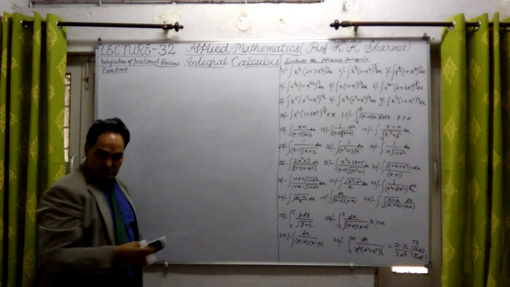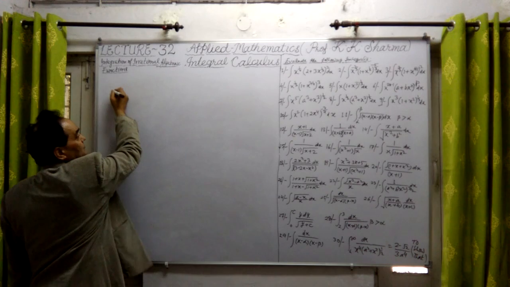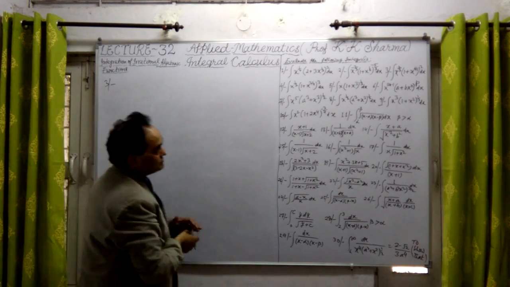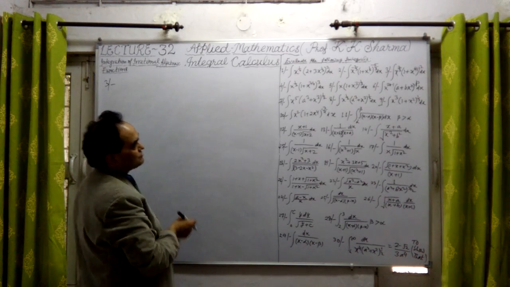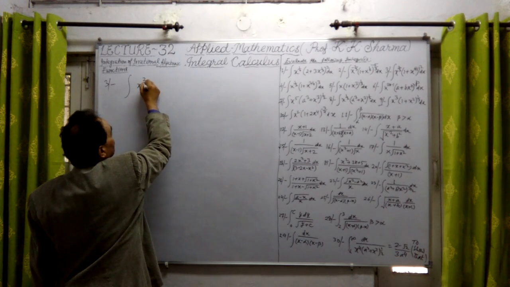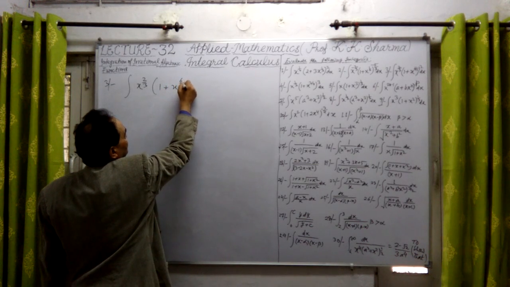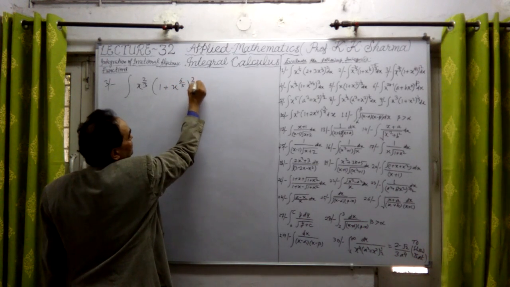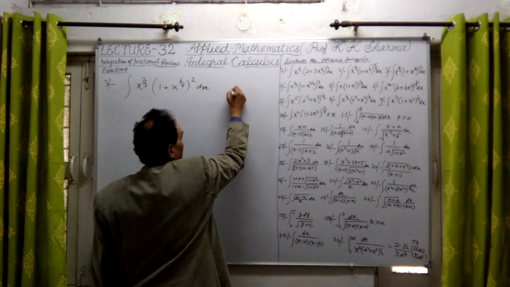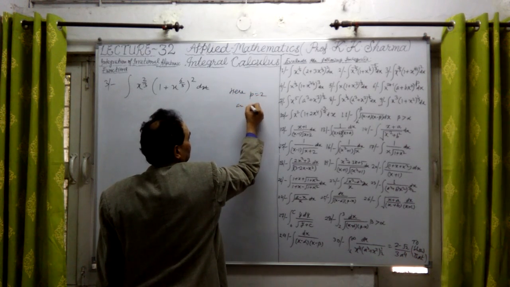The third one is integration of x to the power 2 by 3, within bracket, 1 plus x to the power 6 upon 5, whole power 2 dx. Now here we see that b is equal to an integer.